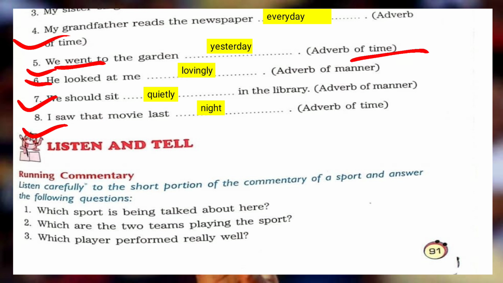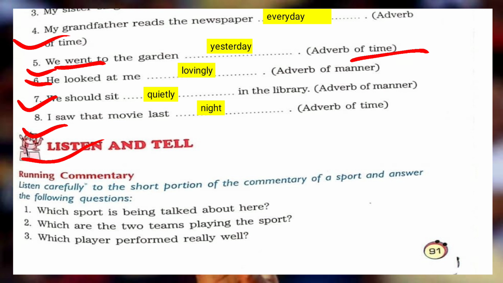Now we are going to do a listen and tell activity. Okay, I'll tell you a commentary and you have to just give me the answer. A good all-round performance from Australia. They batted, fielded and bowled well to run through the mighty Indian batting lineup. Except for Dhoni, no Indian batsman stood against the pace bowling from Australia. Australia beats India by 95 runs and will be facing New Zealand in the finals at Melbourne on Sunday.